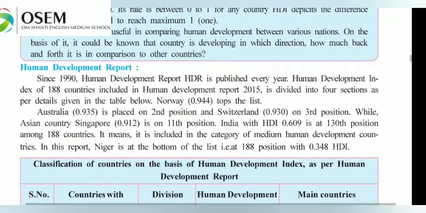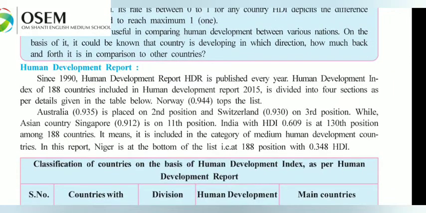Now, the Human Development Report. Since 1990, the Human Development Report, HDR, is published every year. Every year the HDR of different countries is published. The Human Development Index of 188 countries was included in the Human Development Report 2015, which is divided into 4 sections as per details given in the table below.